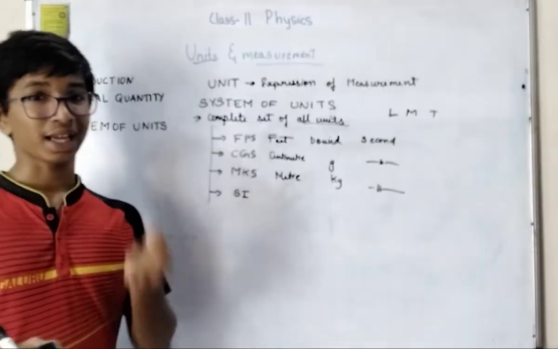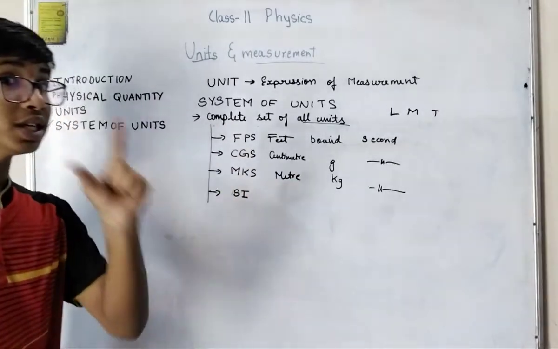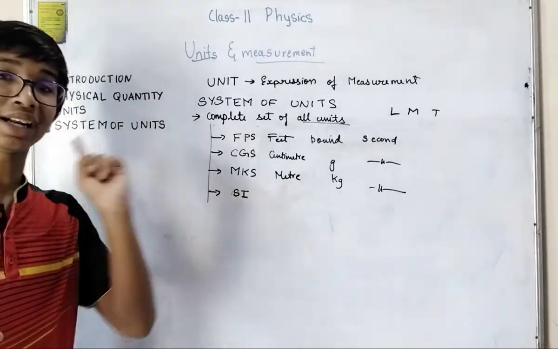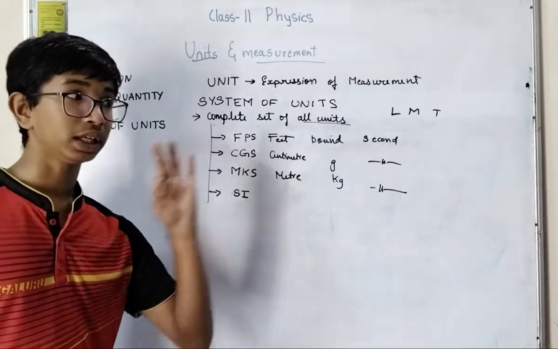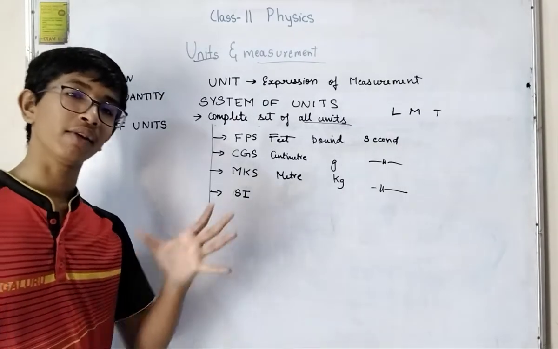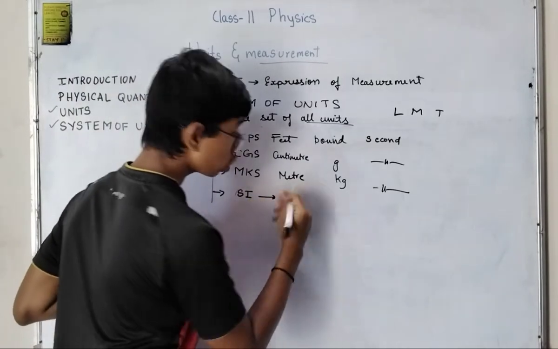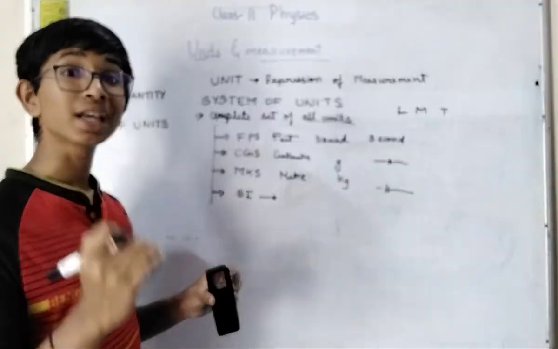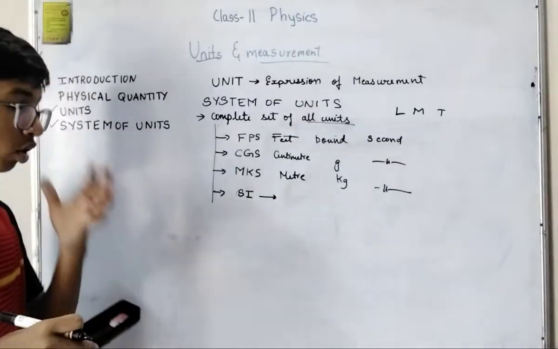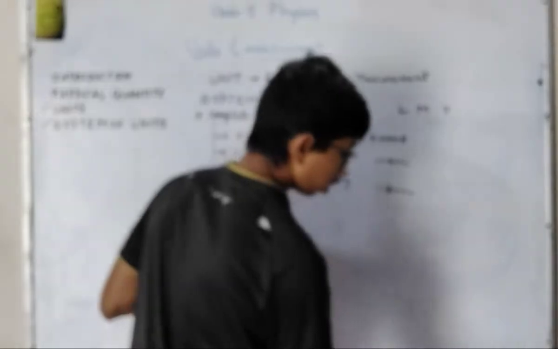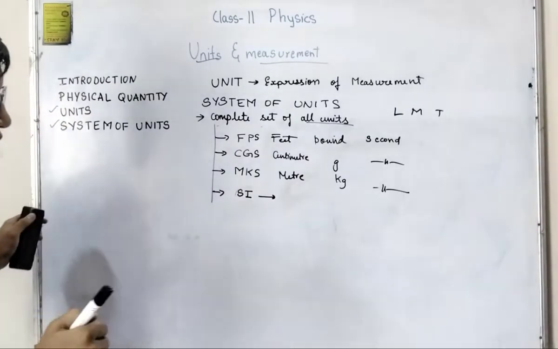Now, what is SI? SI is the international system or international standard units that are used throughout the world, and it is internationally accepted because this was implemented at an international meeting of various scientists when they came together. Okay, so we'll say, take it in the SI unit or the basic unit, right? So this is what SI unit is. It is international standard or international system.